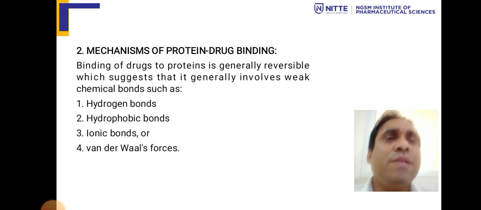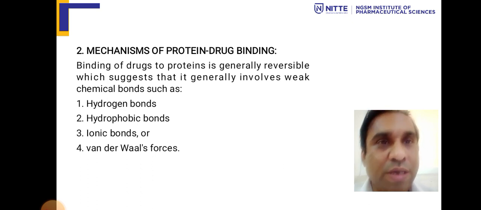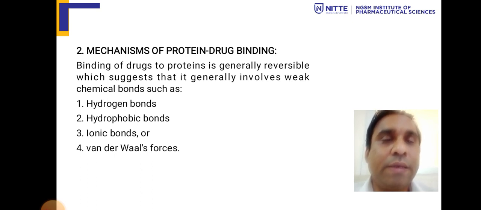Now, mechanism of protein binding. During the protein binding, what exactly happens? Binding of drug to protein is generally reversible, which suggests that it generally involves weak chemical bonds. They are always reversible, protein-drug binding. There can be hydrogen bonds in which the protein and a drug are bound together with hydrogen bonds. The bonds are generally weak and they can be reversible.